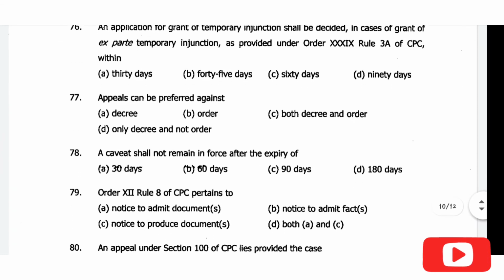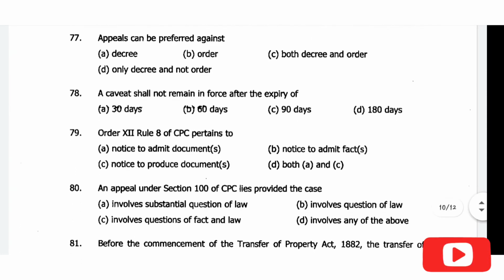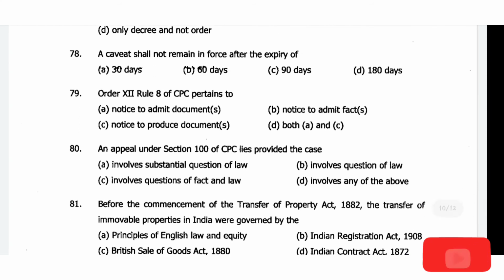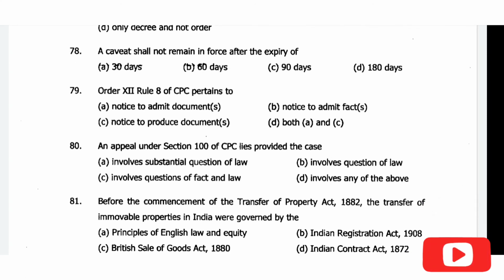Then comes question number 77, appeals can be preferred against option C, both decree and the order. Then comes, a caveat shall not remain in force after the expiry of. So question number 78, the correct answer is option C, 90 days. Then comes question number 79, order 12 rule 8 of CPC pertains to. The correct answer will be option C, notice to produce documents.